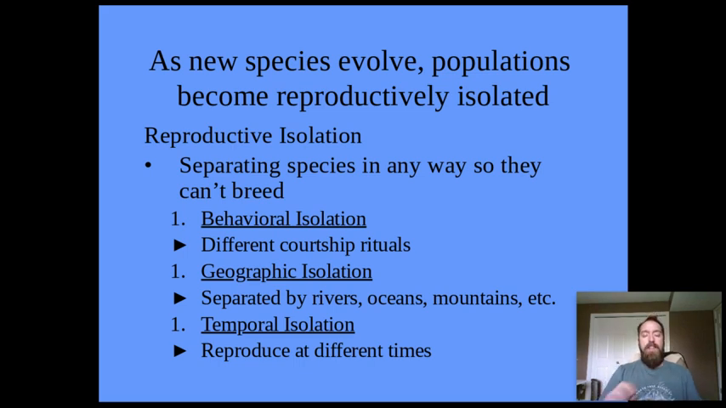And then the last one is temporal isolation. Temporal isolation is if they're looking for mates at different times of the year. A good example is white-tailed deer. They mate in the fall so that they have their babies in the spring. If a male deer is looking for a female in the spring, the female is not going to be looking for a mate until the fall. So at different times, they're not going to meet up. So let's take a look at a couple examples.